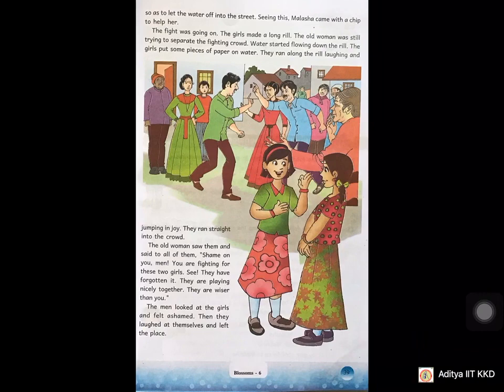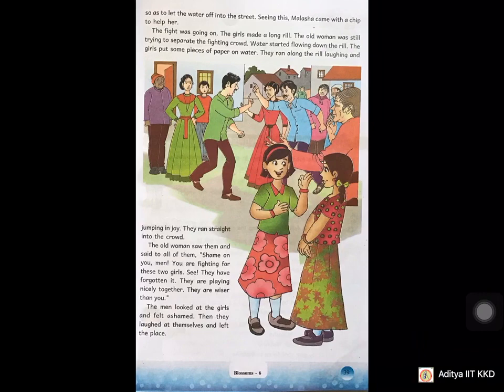So what did she do? What is the reason for scratching? So as to let the water off into the street. So what is the reason? To make the puddle free of water. So if she makes a way, then what happens? Water starts going from there. Then the puddle will be dry. No water will be there.